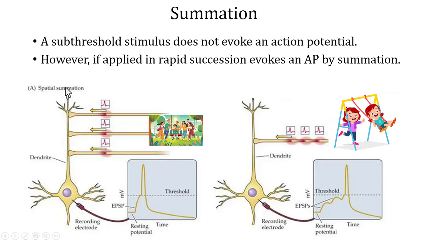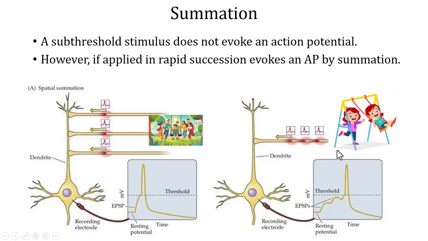Right? Spatial summation. Now imagine you have a friend who pushes the swing over and over again. But each time they push, they do it at a slightly faster rate. So if they push quickly enough, the swing will keep going higher and higher.